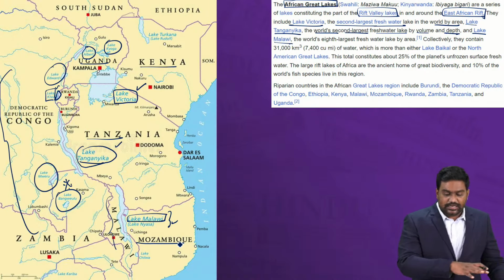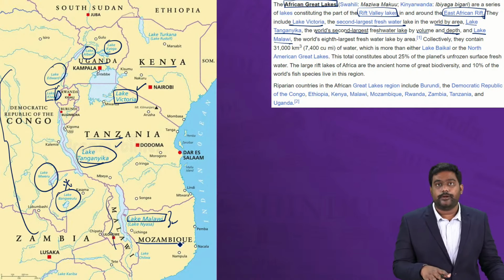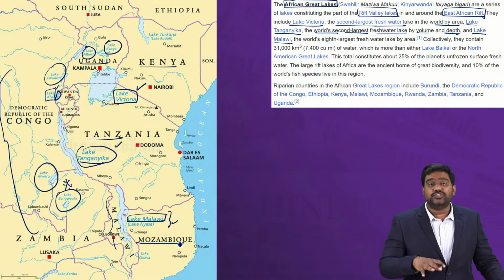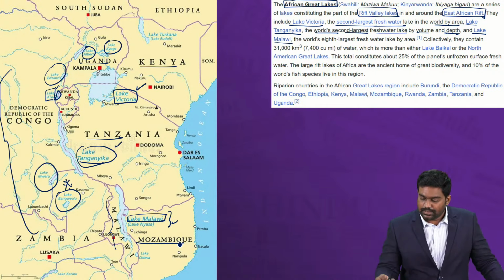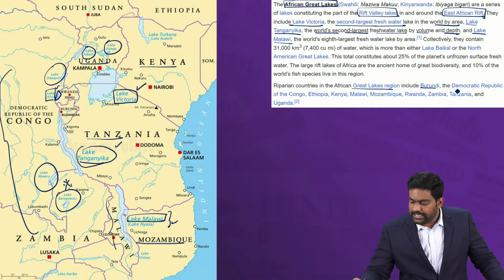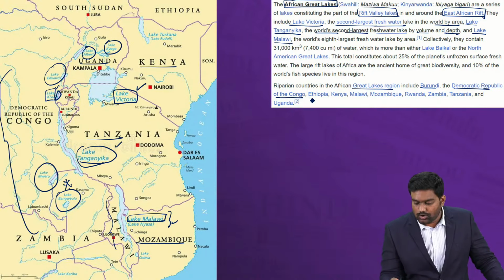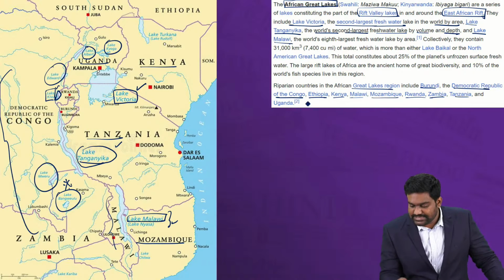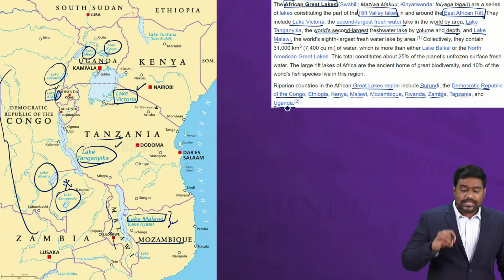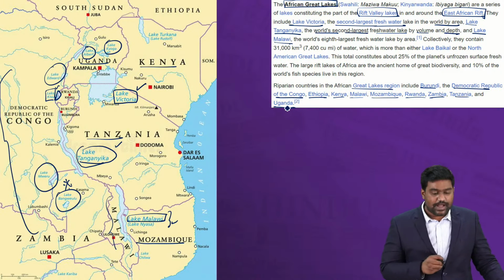Alright, so all these countries that you see here in Eastern Africa, they are part of this drainage basin of the African Great Lakes. The basin includes Burundi, DRC, the Democratic Republic of Congo, Ethiopia, Kenya, Malawi, Mozambique, Rwanda, Zambia, Tanzania and Uganda. So please remember these basic geography-based facts.